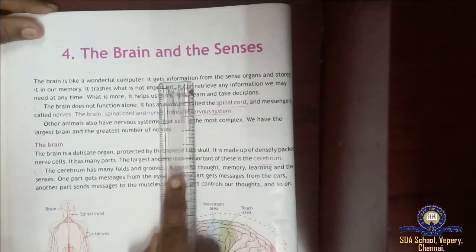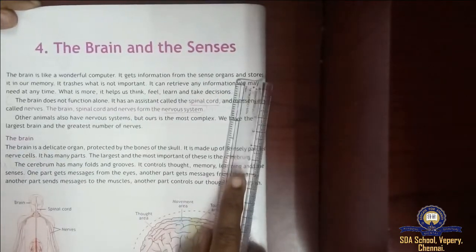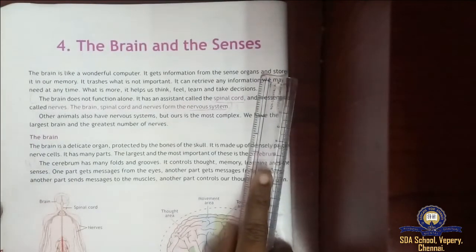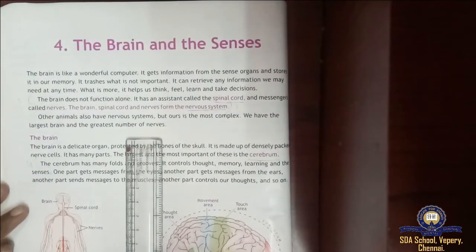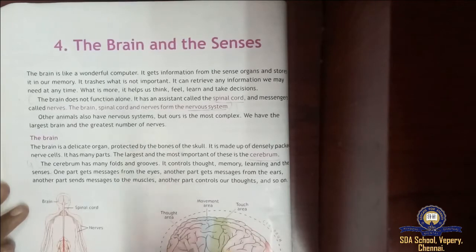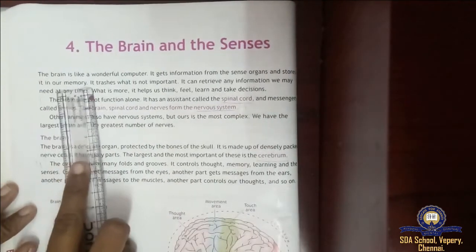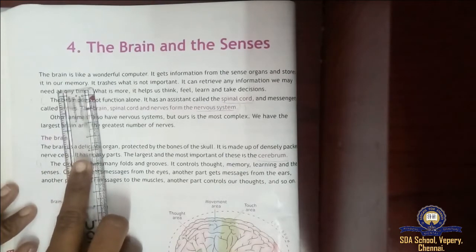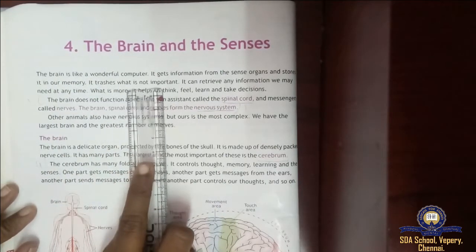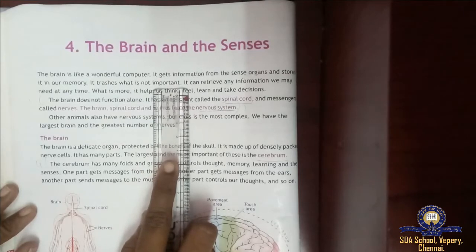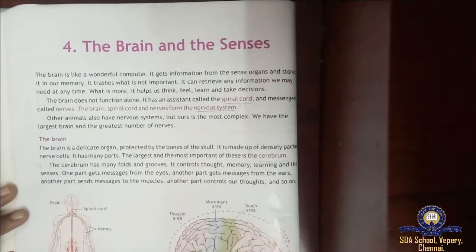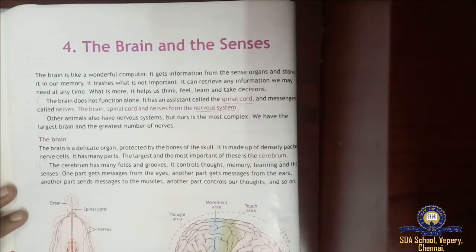It gets information from the sense organs and stores it in our memory. It trashes what is not important. Trashes means it damages or destroys. Whatever is not important, it just trashes it.